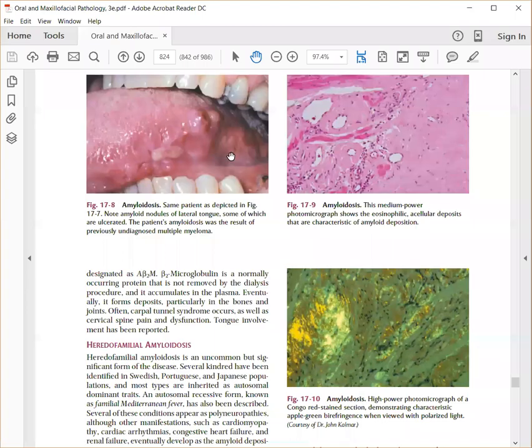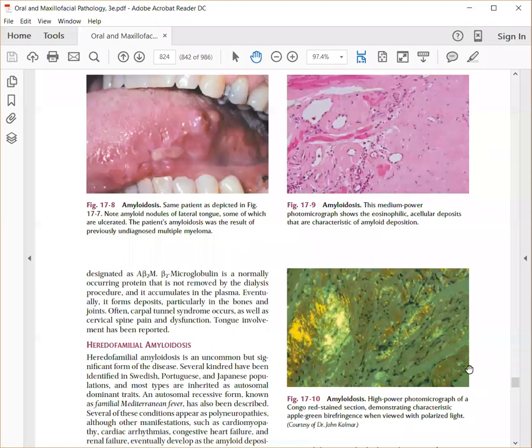Amyloidosis, as I told you, is an extracellular deposition of abnormal immunoglobulins into the soft tissue. So in the oral cavity, you see this enlargement of the tongue with multiple nodular swellings. It can affect any oral tissue, but predominantly it involves the tongue, leading to macroglossia. Macroglossia is nothing but a large tongue. But when you do a biopsy, you can see homogeneous acellular deposits of the immunoglobulin in the connective tissue.